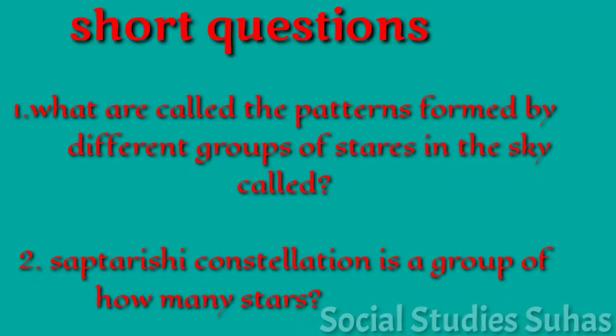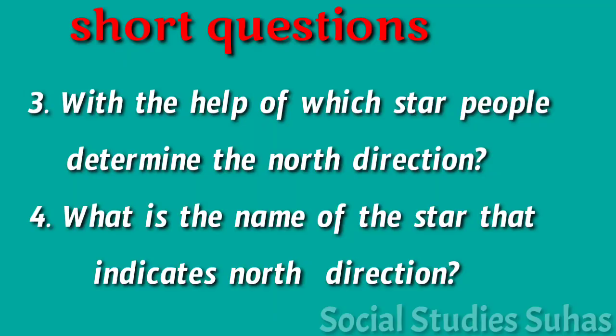Now try to answer the following questions. What are the patterns formed by different groups of stars in the sky called? Saptarshi constellation is a group of how many stars? Third question. With the help of which star people determine the north direction? What is the name of the star that indicates north direction?